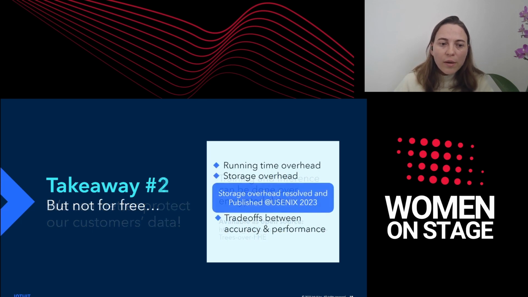And another important thing that I want to mention is that this enhanced privacy is not for free. The running time is slower than, of course, operating on clear text, but also there is a storage overhead if we do a naive approach and store all the data using homomorphic encryption. And we actually resolved the storage problem in a follow-up work that was published last year.